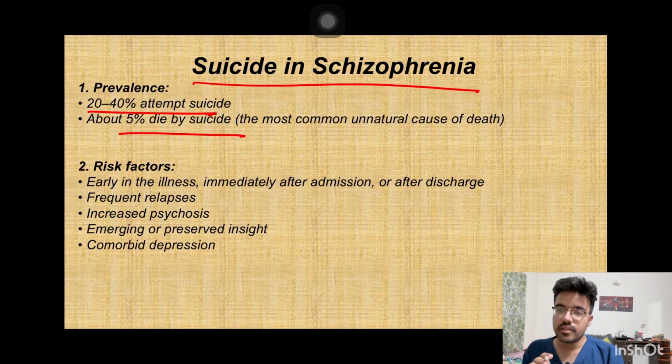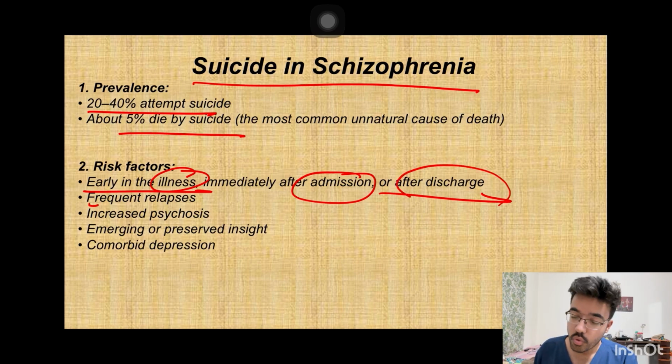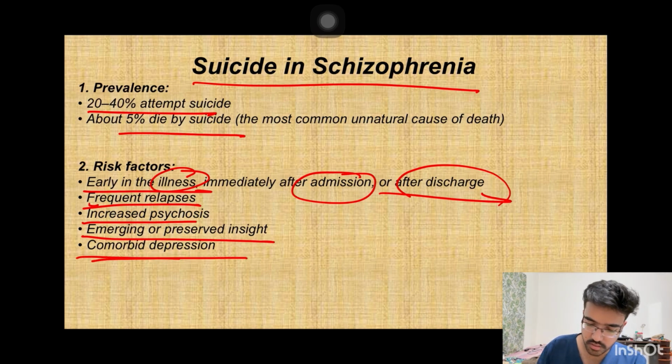There are also certain risk factors which further increase the chances of a schizophrenia patient committing suicide, like if the patient is early in the illness, in the initial part of the illness, and immediately after admission or after discharge, frequent relapses are there, and increased psychosis is there, and the insight is gradually improving, so the patient will come to know about his deeds, and gradually he will feel bad about it, and his negative symptoms will gradually go away, and during that phase he is at a high risk to commit suicide, and comorbid depression is also one of the major reasons.